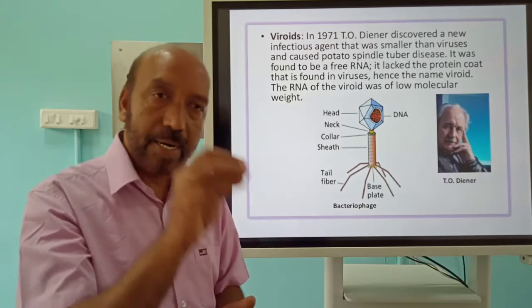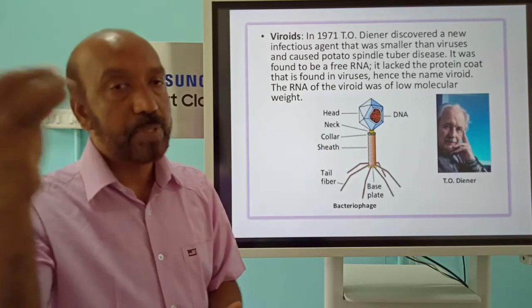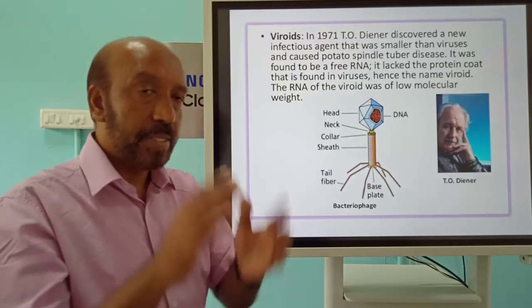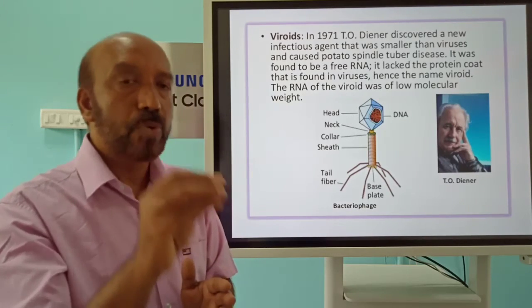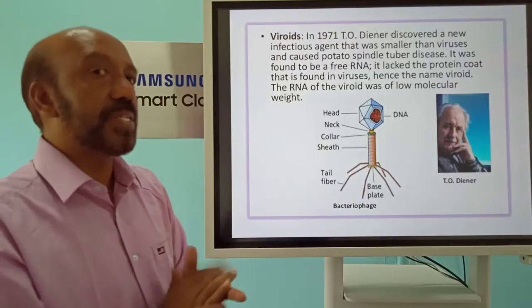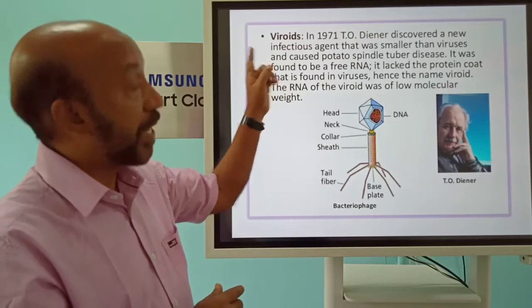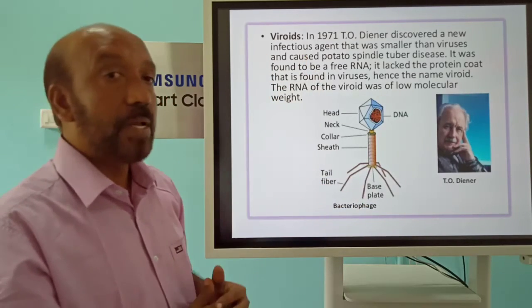They have RNA as the genetic material, which is of lower molecular weight than that of the normal virus. These are the features: smaller than viruses, no external covering, RNA of low molecular weight, and they are pathogenic. Hence he called them viroids. The name of the scientist is Theodor Diener, in 1971.